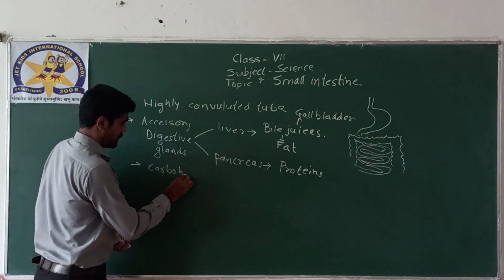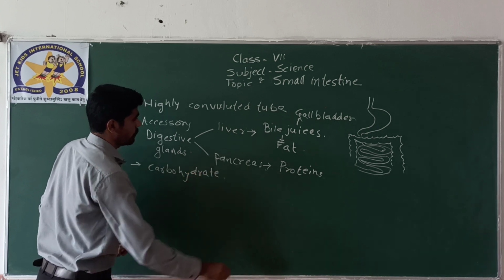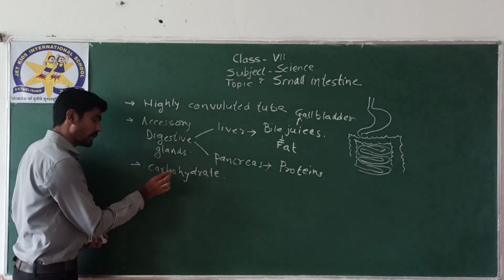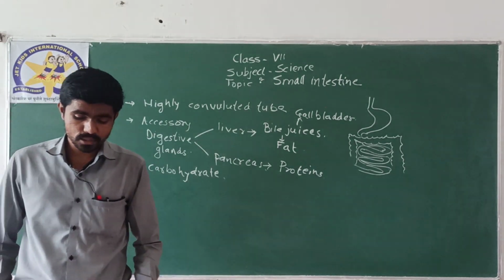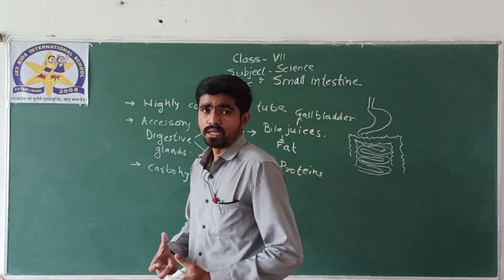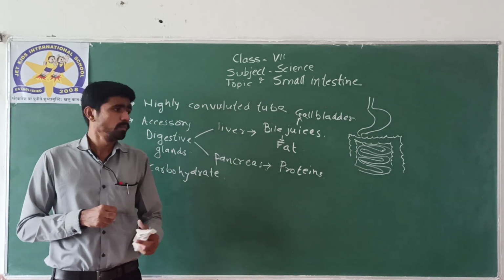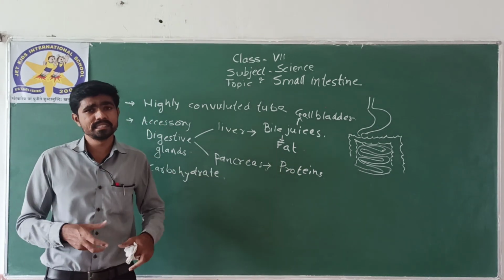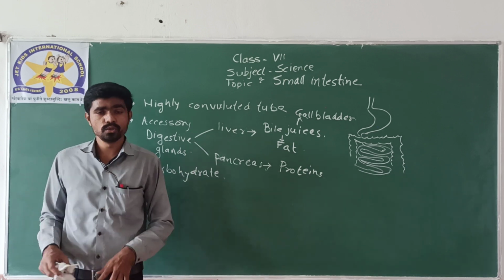Small intestine plays an important role in the breakdown of fat, protein as well as carbohydrates, and these are broken down into molecules such that fats are converted into fatty acids that can be utilized, proteins are converted into amino acids that can be utilized, and the carbohydrates are converted into glucose.